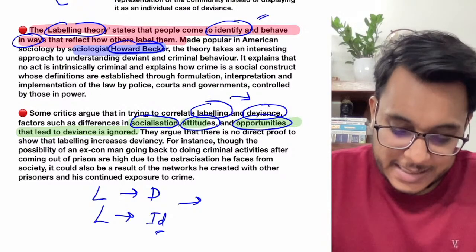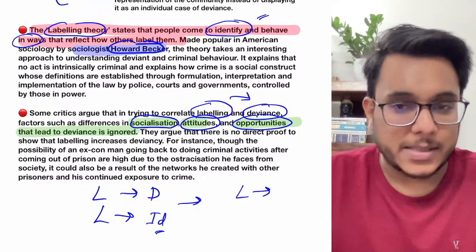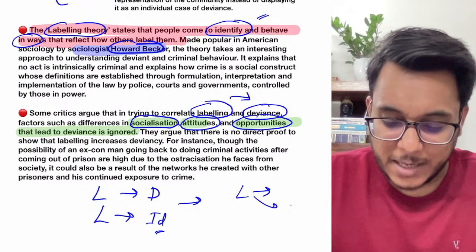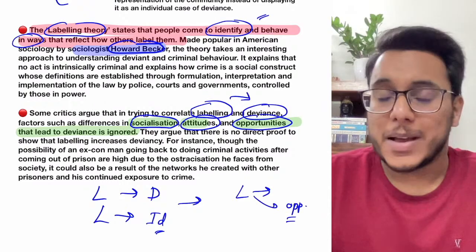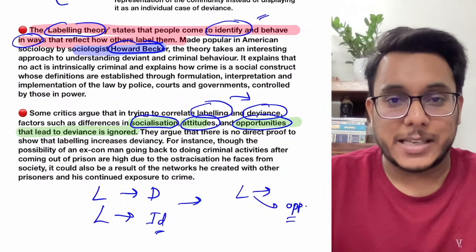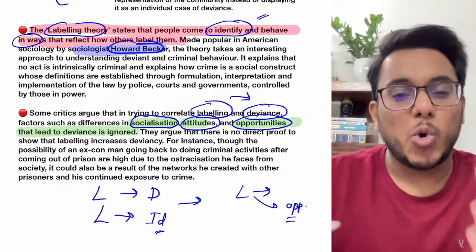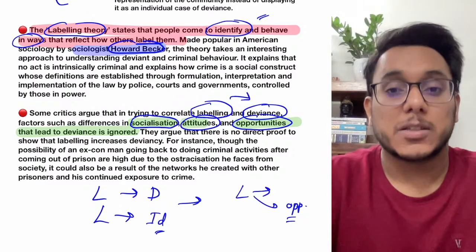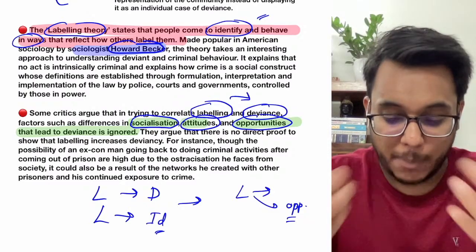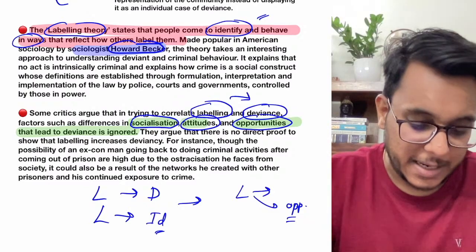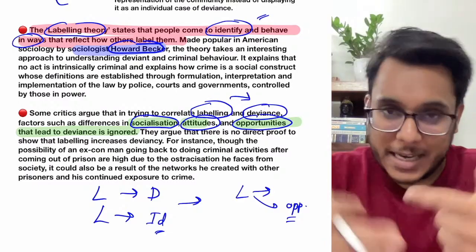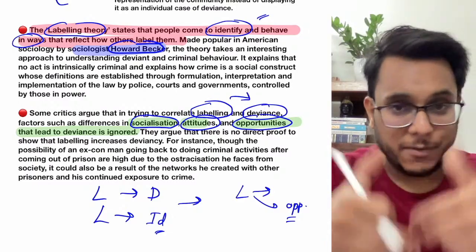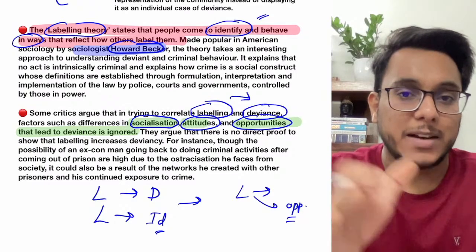Let's say a person has been labeled as disturbing, but he has been given good opportunities, he might not go in line with his label, he might become something else. So a person's upbringing, socialization, attitude, and opportunities will determine whether he becomes deviant or not.